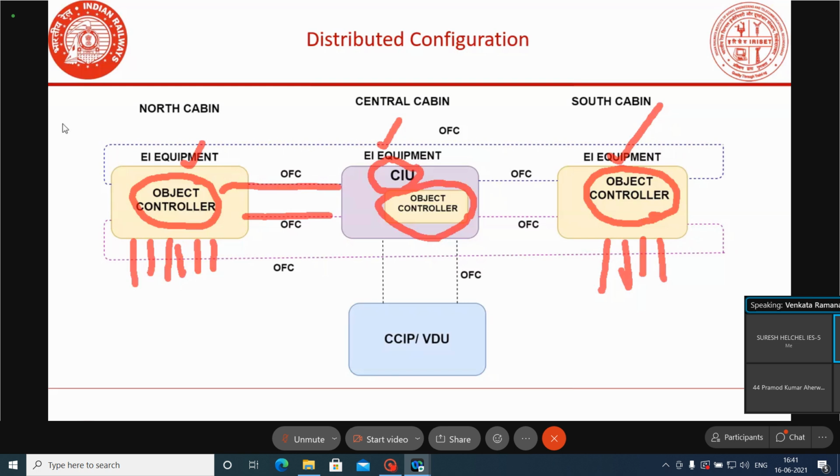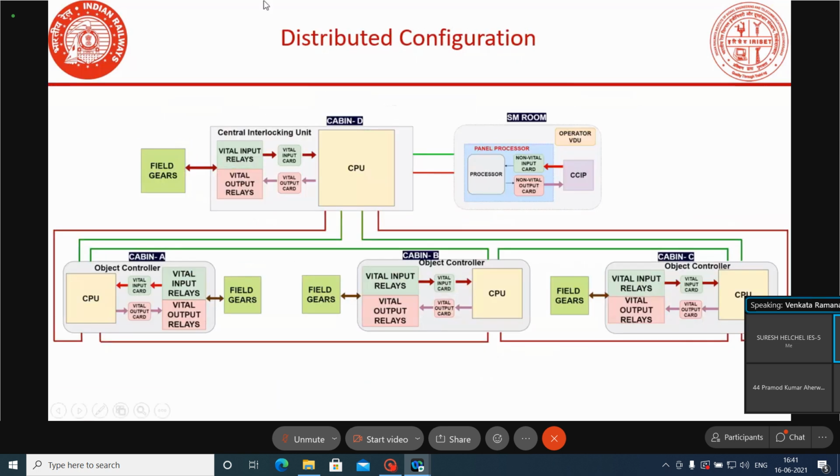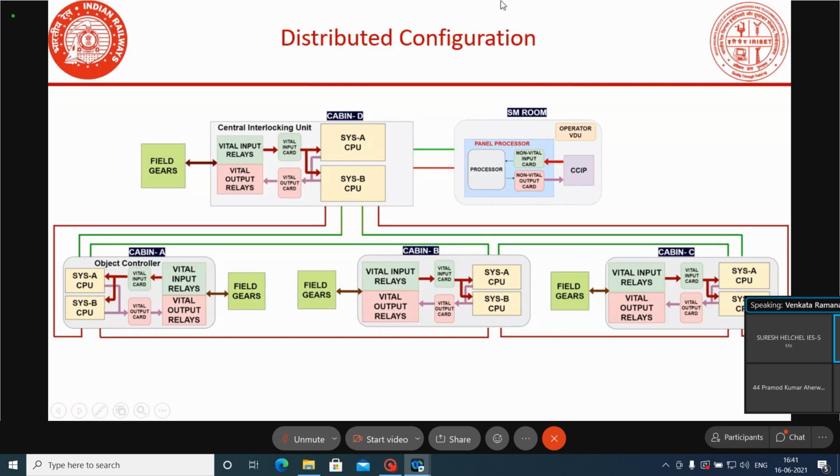Now I will show you one diagram easily. If you see here, in the yard we have 4 cabins: cabin A, cabin B, cabin C, cabin D, and an SM room. Suppose here we have cabin A, B, C, D. Out of these cabins, in one cabin there may be equipment called the CAU, Central Interlocking Unit.